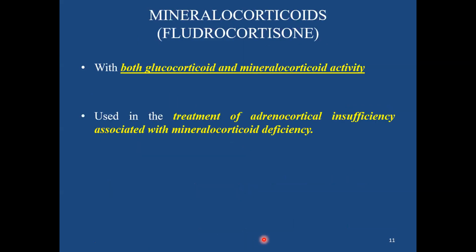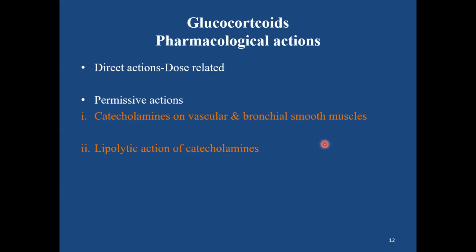Then, the pharmaceutical preparation which is widely used in the treatment of acute adrenal insufficiency is fludrocortisone, and this has both glucocorticoid and mineralocorticoid activity. However, mineralocorticoid activity is more when compared to its glucocorticoid activity. Therefore, because of these two properties it carries, it is used in the treatment of adrenocortical insufficiency, because it might sometimes be associated with mineralocorticoid deficiency. Because of its mineralocorticoid property, it is used in adrenocortical insufficiency.